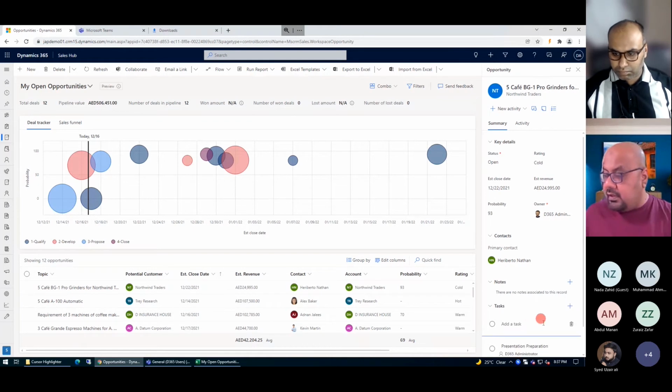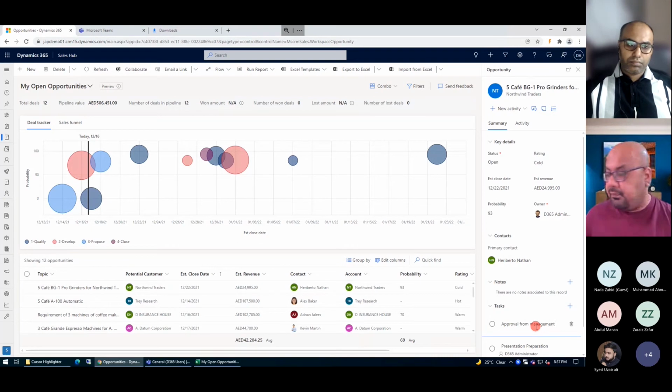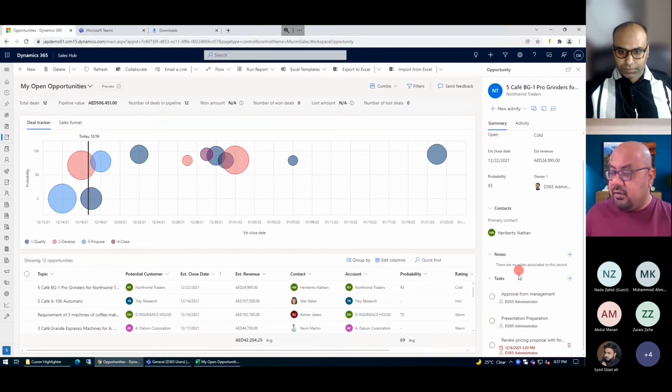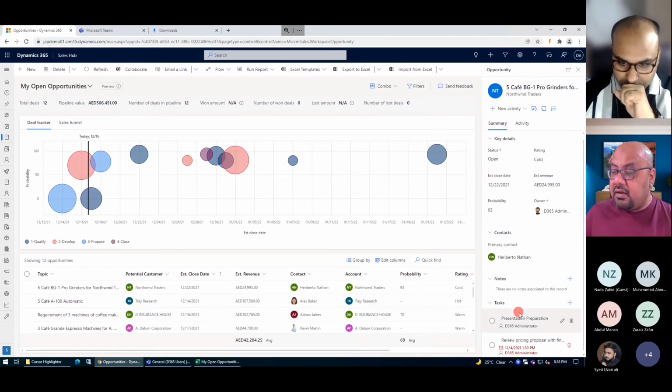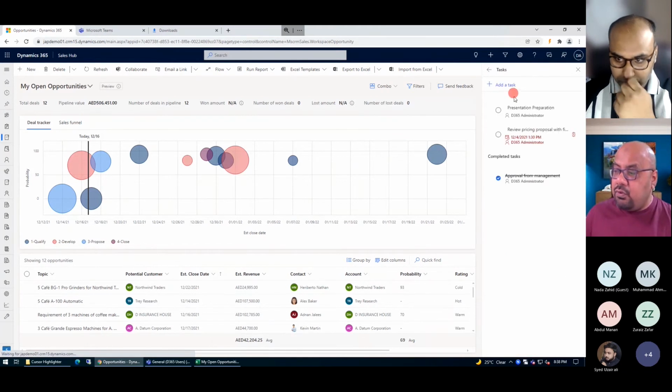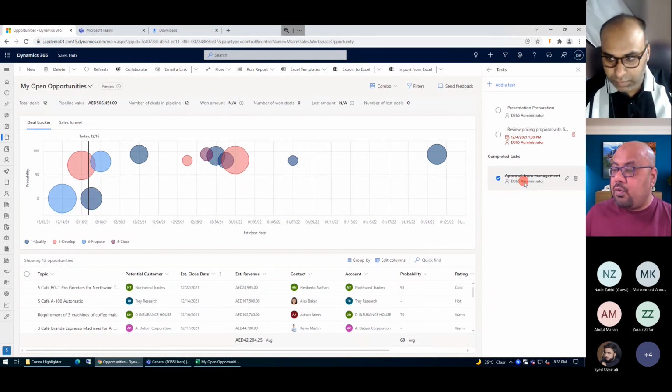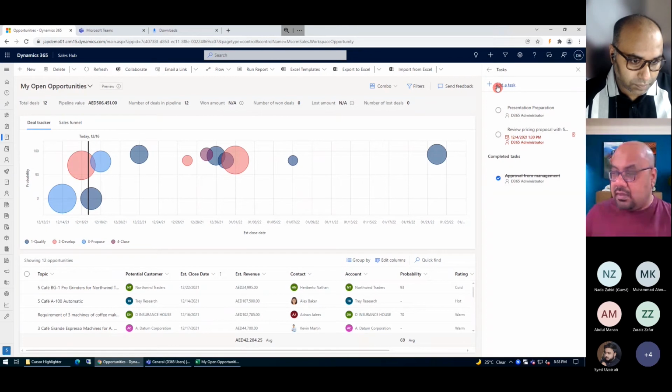And I need another one. Work from management. Okay. I'm just going to click here. Now you can see all of my tasks are listed down here. Now, for any particular reason, if I have completed something, let's say I have already got the approval, I just need to tick mark, which means I have completed my task and now the task is 100% completed. And if I want to see the complete checklist, I can come here and view tasks. The complete task list is available. So I can see this approval, I got it already, so it's already approved there. And there's an upcoming event that I need to cater to.